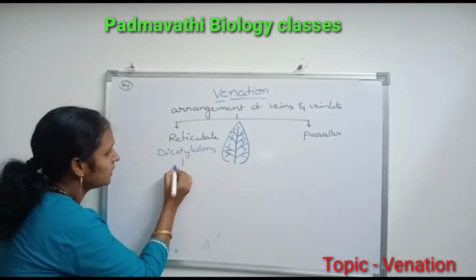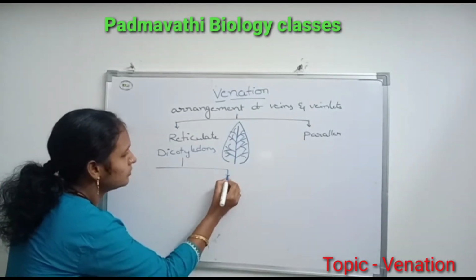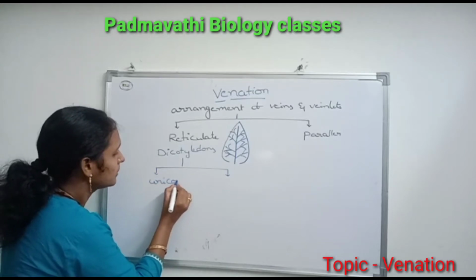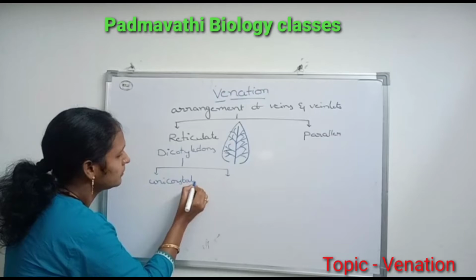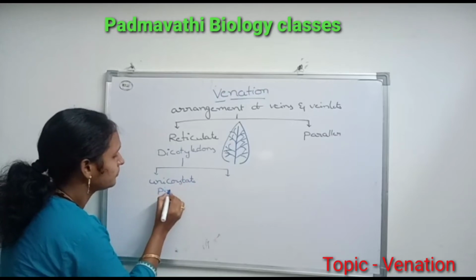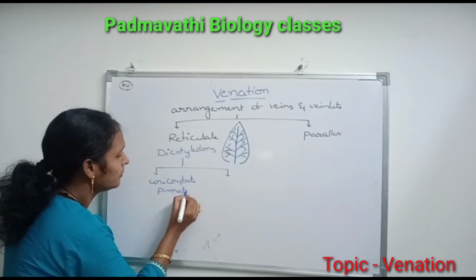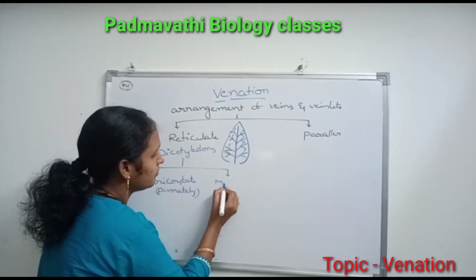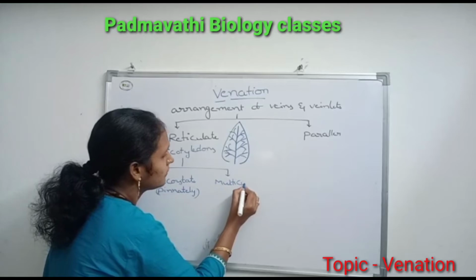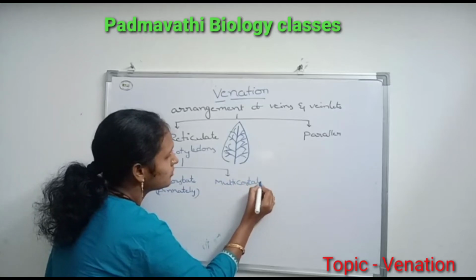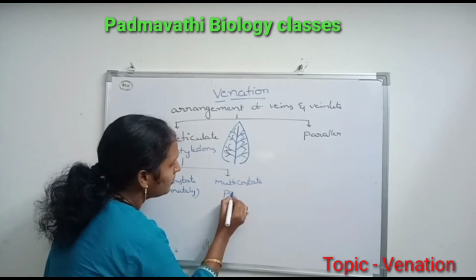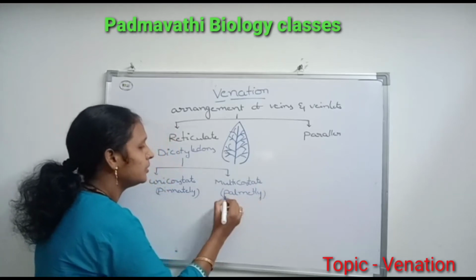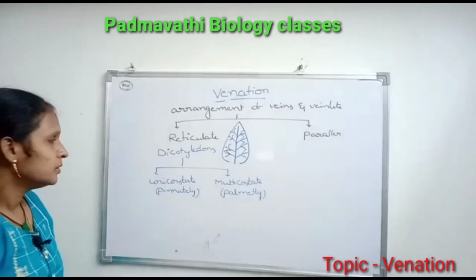This reticulate venation is again divided into two types: unicostate or pinnately reticulate venation, and multicostate or palmately reticulate venation.